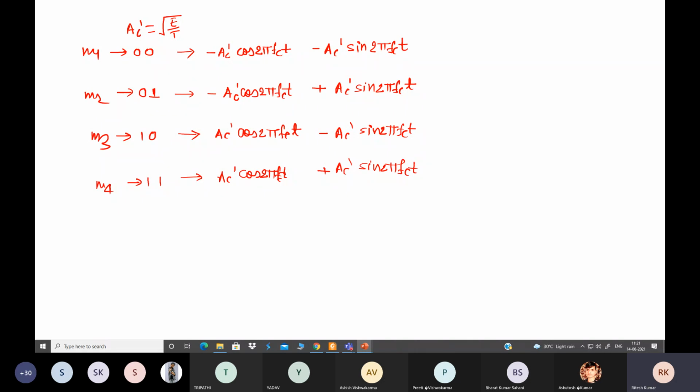Now one thing, in order to draw the constellation diagram, we will require how we can represent the symbol. You have another class?